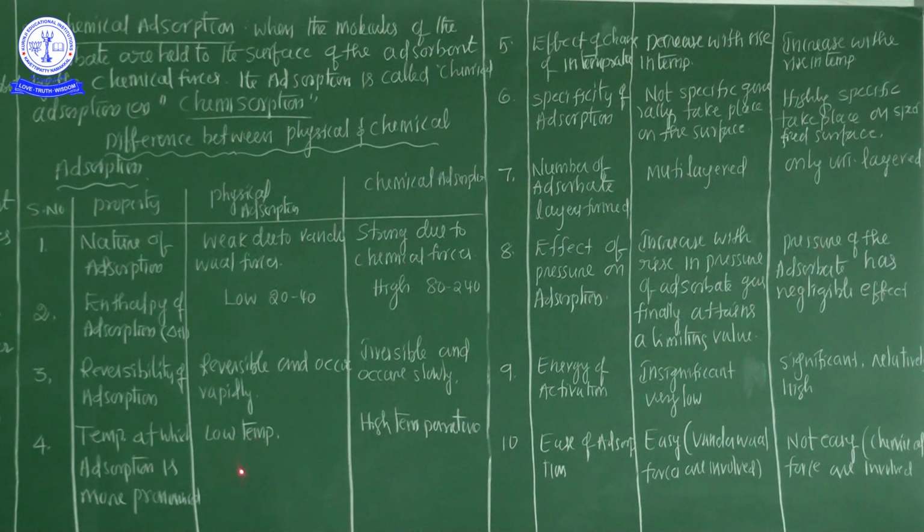And from the chemical adsorption point of view, it is high temperature, generally above the boiling point of the adsorbate gases. These are the low temperature and high temperature cases.